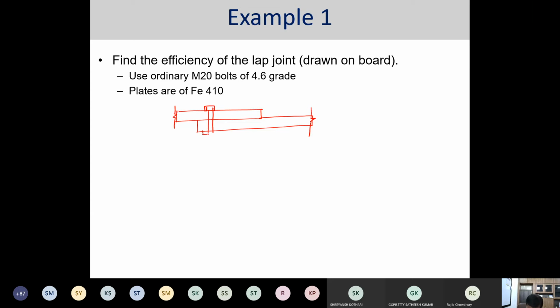These are the two bolts that are being placed over here. Both the plates have 20 mm thickness. Okay. So if I draw it in the plane of the paper,